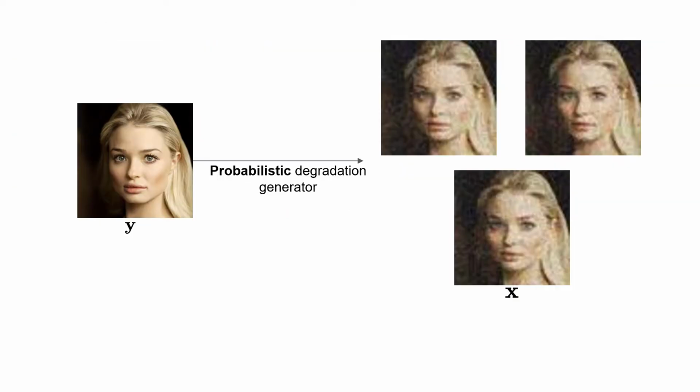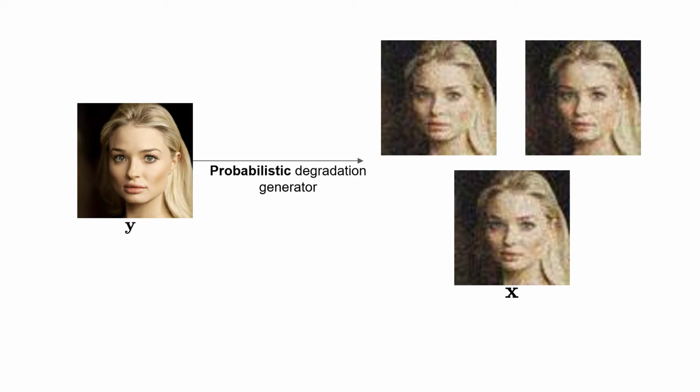However, previous approaches ignore the fact that the degradation process can be stochastic in the real world. In other words, for a given high-resolution image Y, there can be multiple corresponding low-resolution observations X obtained from the same degradation process. Since deterministic degradation models fail to capture the complex distribution of low-resolution images given a high-resolution image, the performance of the upsampling network is suboptimal.